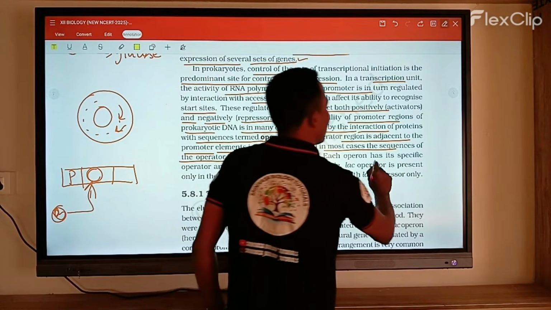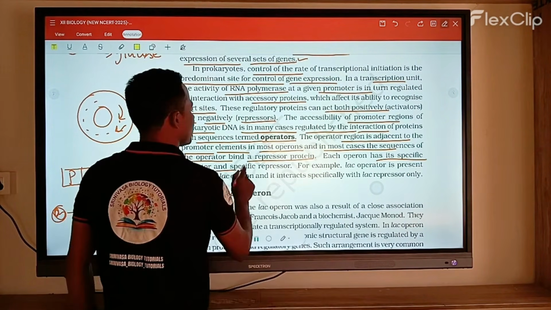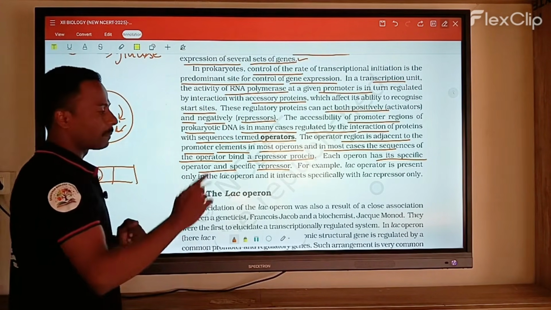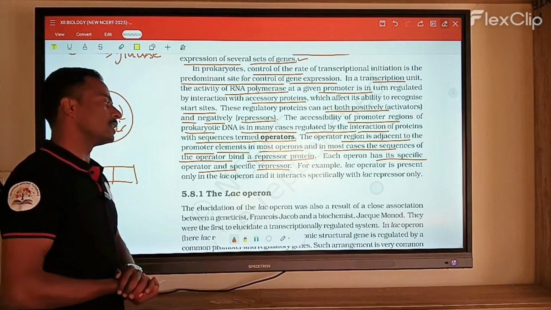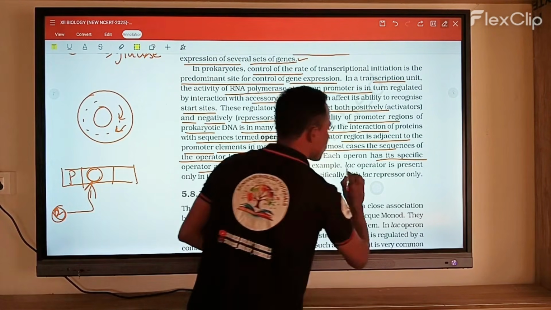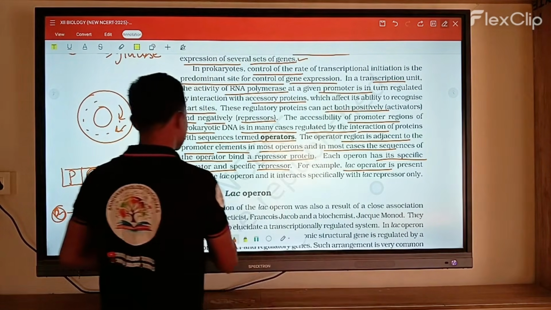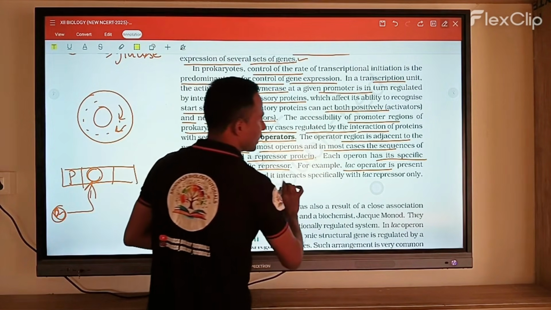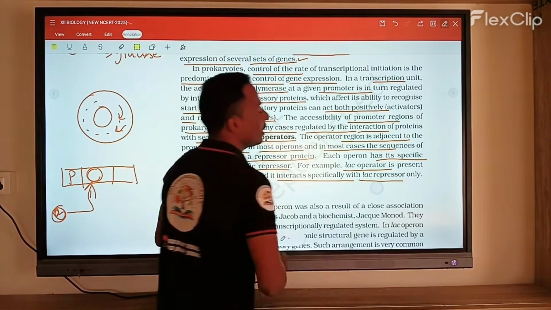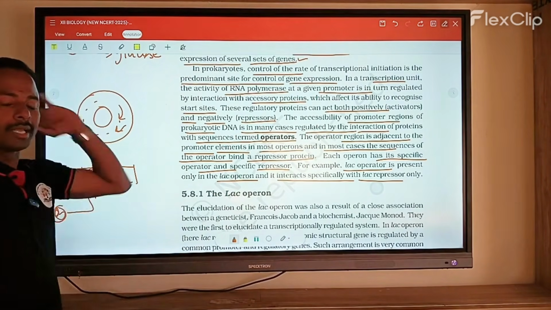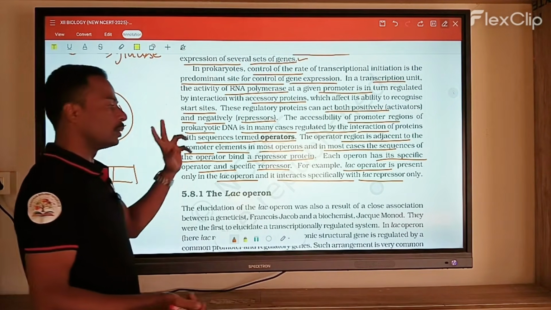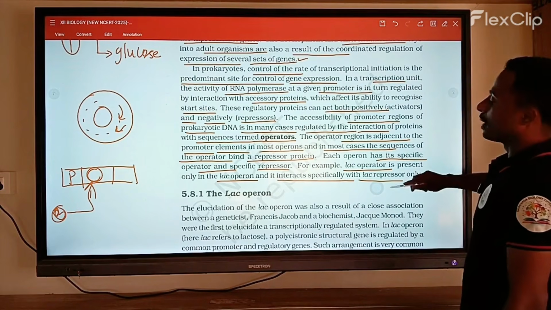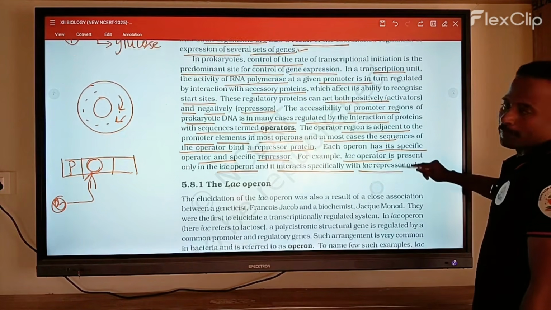Each operon has a specific operator and a specific repressor. So each one has a specific repressor present, and a specific operator is also present. For example, the lac operator is present only for the lac operon, and it interacts only with a lac repressor. So the lac operon participates only for the lac repressors.